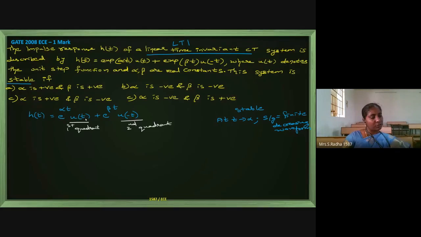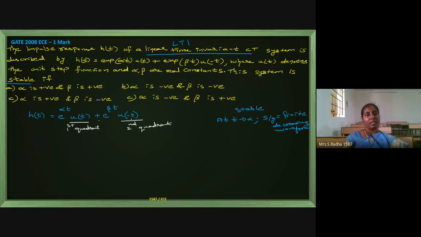Here the amplitude of the second term is positive, and the first term is also positive. If the height is negative, then the first term will be in the fourth quadrant, and the second term will be shifted to the third quadrant. If the plus becomes minus, the first term negative means it is in the fourth quadrant, and the second term negative means it is in the third quadrant.